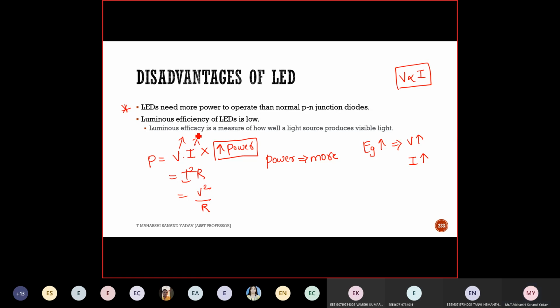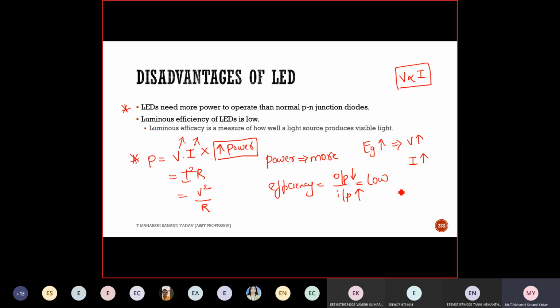Next, what are the disadvantages that you have observed? One of the major problems is power. Next, what is efficiency? In rectifiers you have seen that it is output by input. So this ratio is very low for light emitting diode. Output is low even though we are giving a high amount of input. This is a major problem.